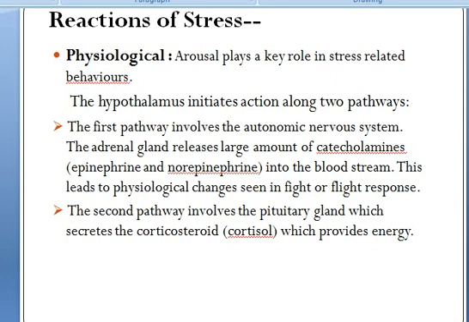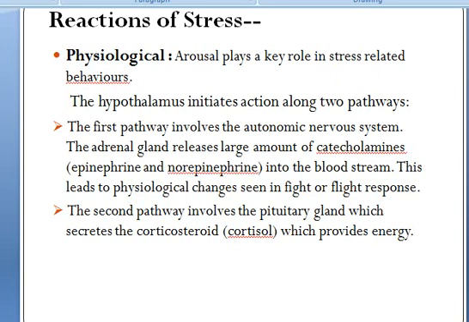Stressor, as I told you about the stressors, results in a variety of stress reactions which may be physiological, behavioral, emotional and cognitive. Physiological: arousal plays a key role in stress related behavior. The hypothalamus initiates action along two pathways. The first pathway involves the autonomic nervous system. The adrenal gland releases large amounts of catecholamines, meaning epinephrine or norepinephrine hormone, into the bloodstream. This leads to physiological changes in fight or flight responses.